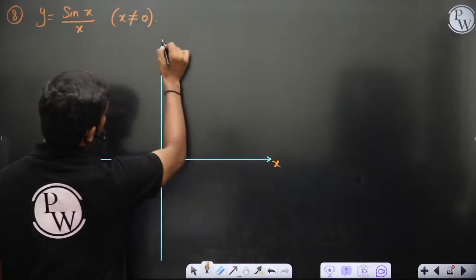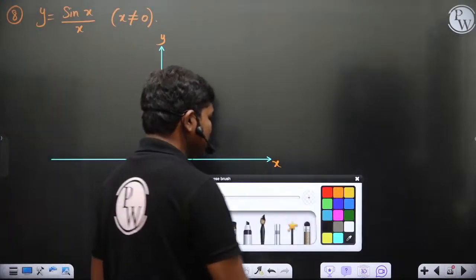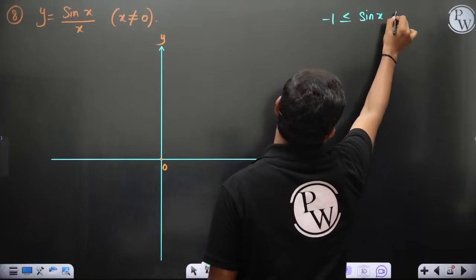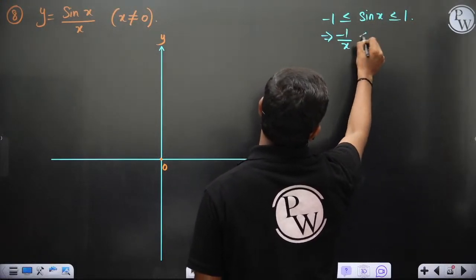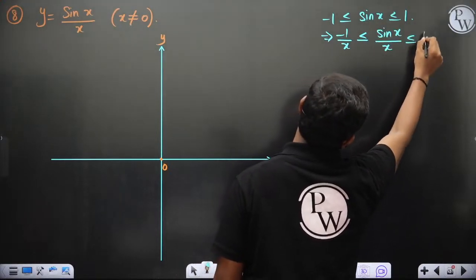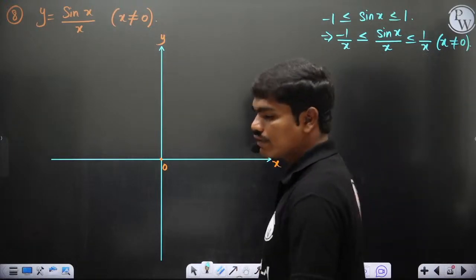x y, of course. Okay, so y equal to sin x by x. Now again, let's do the same analysis. You know, -1 less than or equal to sin x less than or equal to 1, of course. Then this implies -1 by x less than or equal to sin x by x less than or equal to 1 by x, of course. Okay, and you know x is not equal to 0 in this. X is not equal to 0.